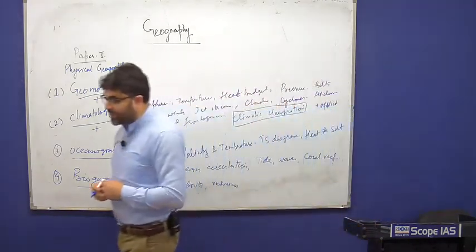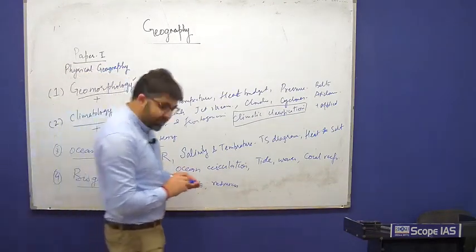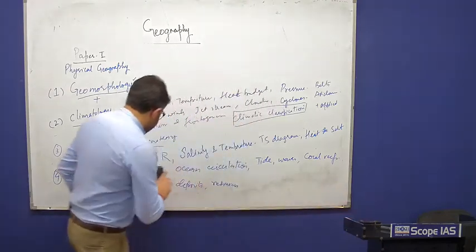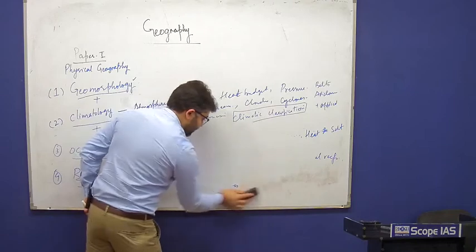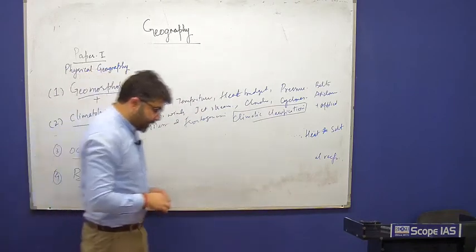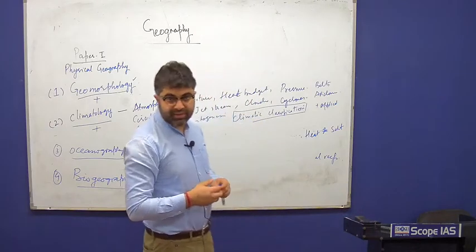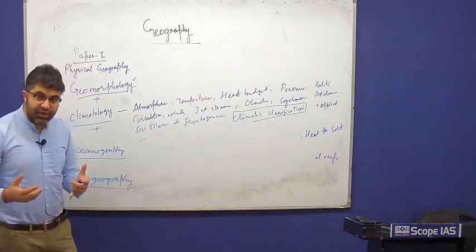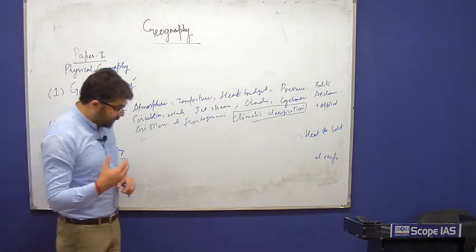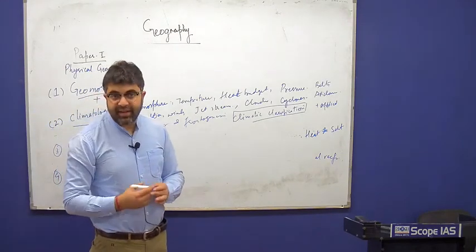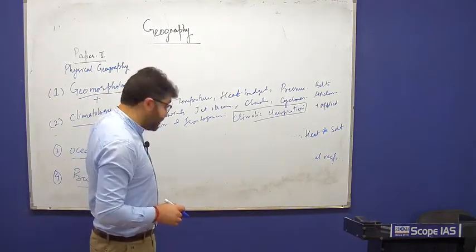Luckily the questions have been simple in the past, but it takes some time to understand soils and remember types of soils. Then in biogeography, we have to understand the principles of ecology, ecosystem, distribution of plants and animals, factors affecting the distribution of plants and animals, and ecological succession. So basically, the principles of ecology need to be studied in detail in biogeography.